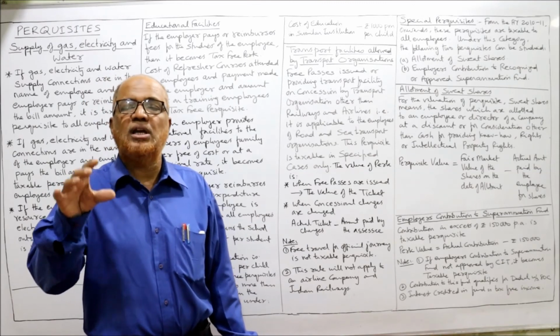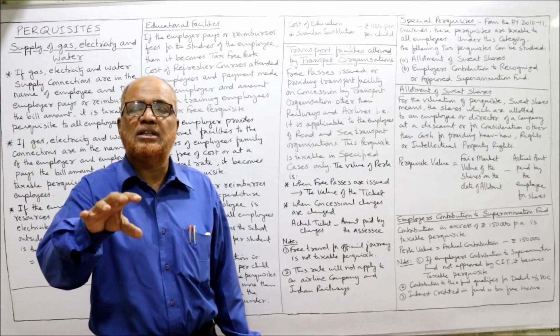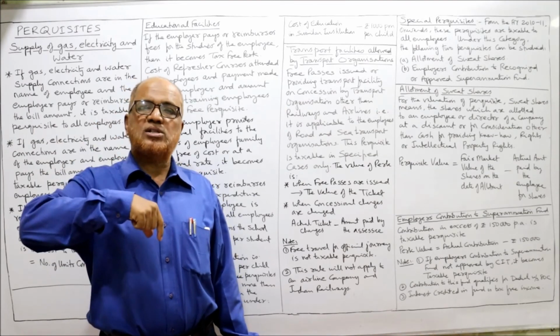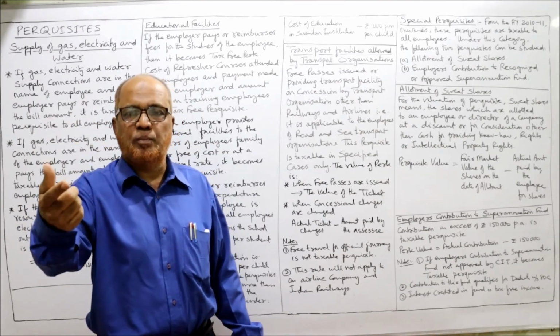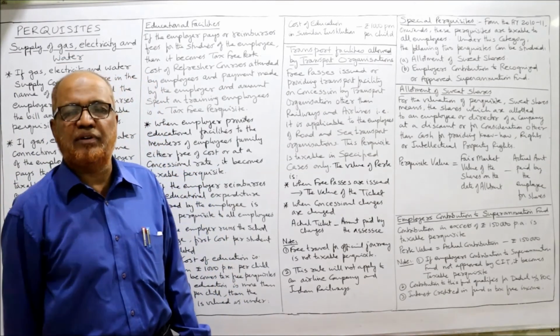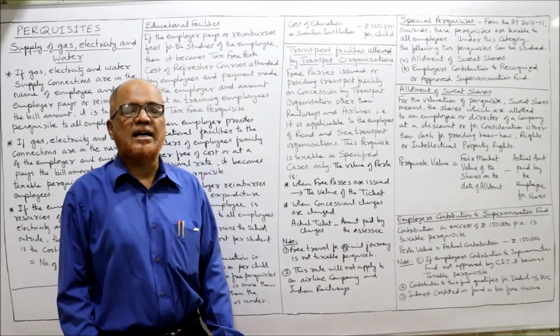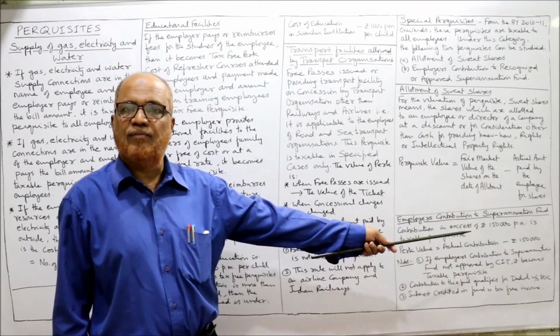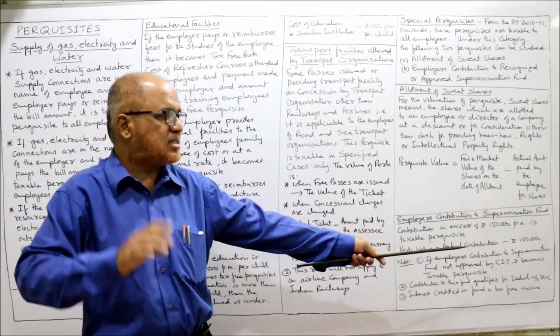If the contribution is less than 1,50,000, it's a tax-free perquisite. Only when the employer's contribution to recognized or superannuation fund is more than 1,50,000, then it will become taxable perquisite. The perk value is equal to actual contribution minus 1,50,000. Over 1,50,000, it is taxable.